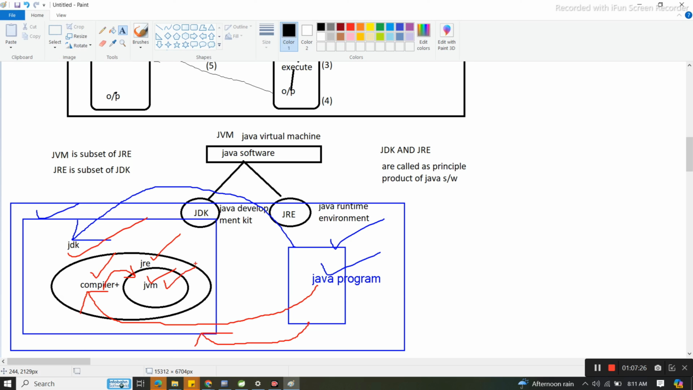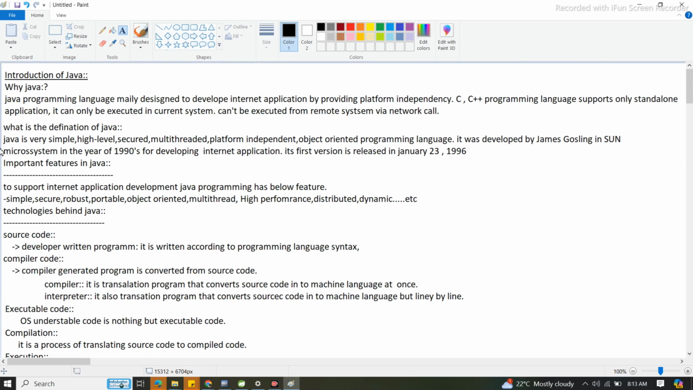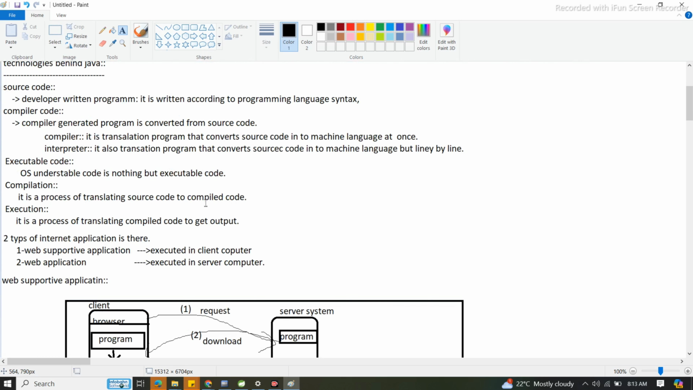Anyone? Please raise your hand. In today's class, what we have completed till now is the introduction to Java. Why should we go for Java? What is the difference between C, C++, Java and other programming languages? What are the important concepts like source code and compiled code? These are the basic things.